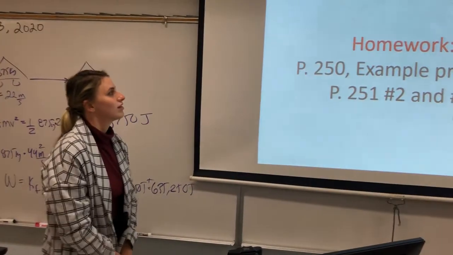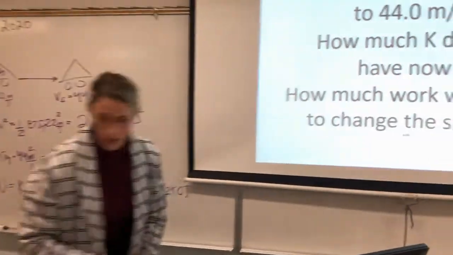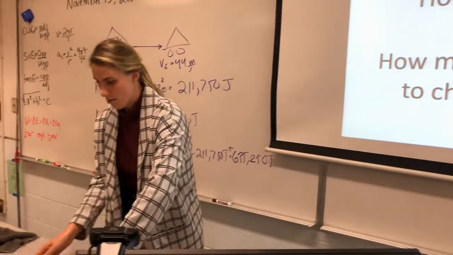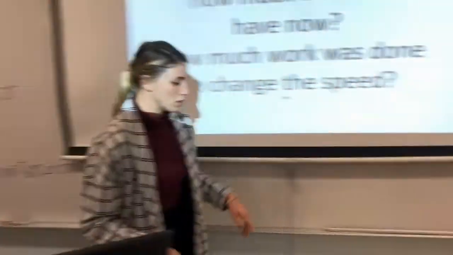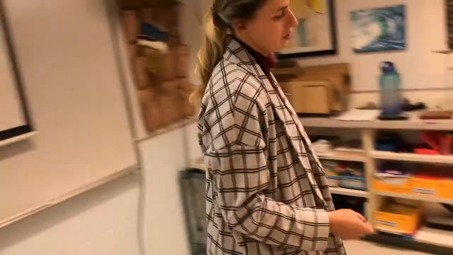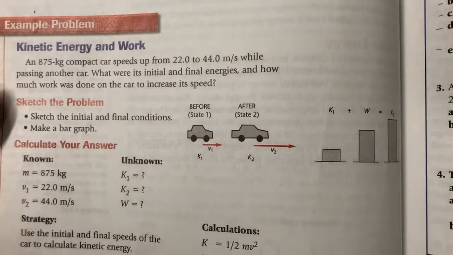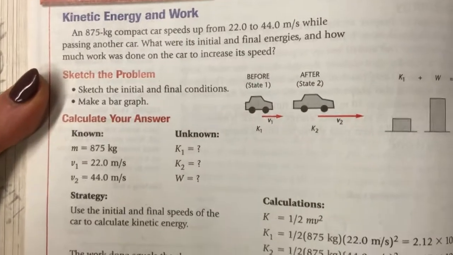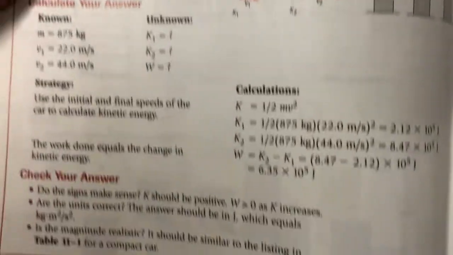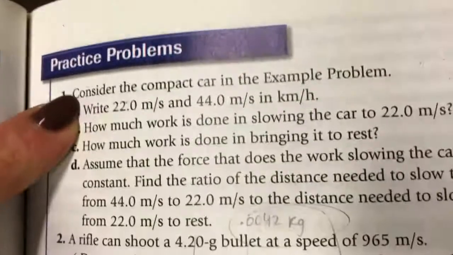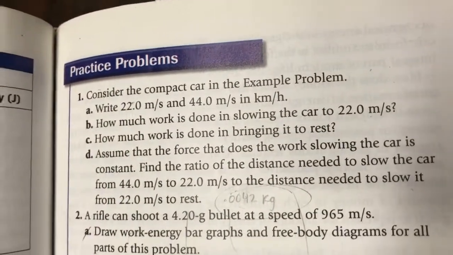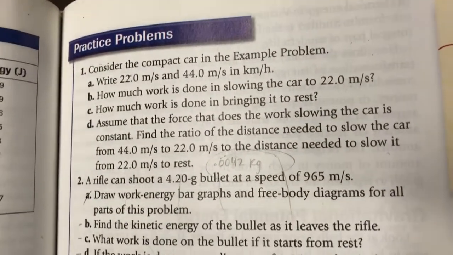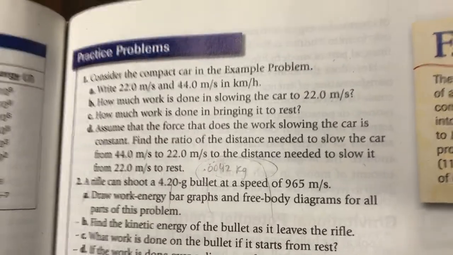All right, what's next? Oh, let's go back. Okay, for your homework, you're going to do questions number 2 and 3. But let's do number 1 with you guys first. There's a problem we just did on the board, and that's on page 250. So if you didn't get this, you can just read this in the book, and then it says, consider the compact car in the example problem. How much work is done slowing the car?